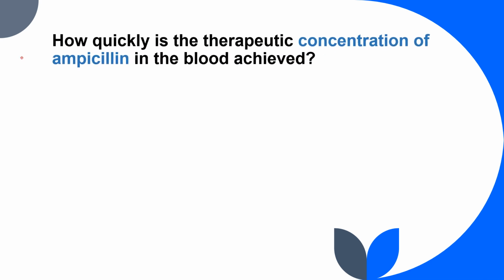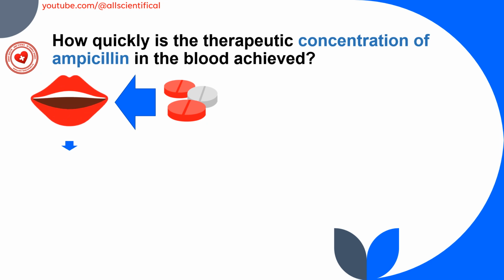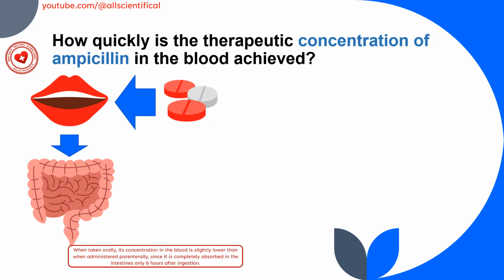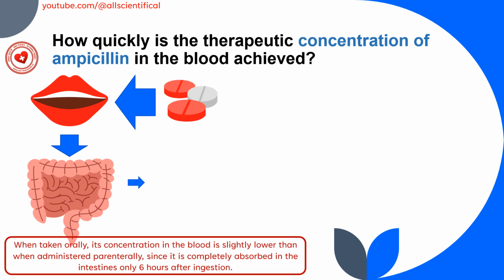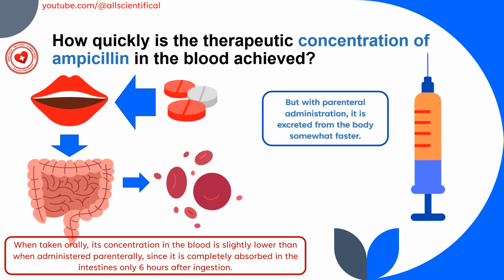How quickly is the therapeutic concentration of ampicillin in the blood achieved? When taken orally, its concentration in the blood is slightly lower than when administered parenterally. Since it is completely absorbed in the intestine only 6 hours after ingestion, but with parenteral administration, it is excreted from the body somewhat faster.